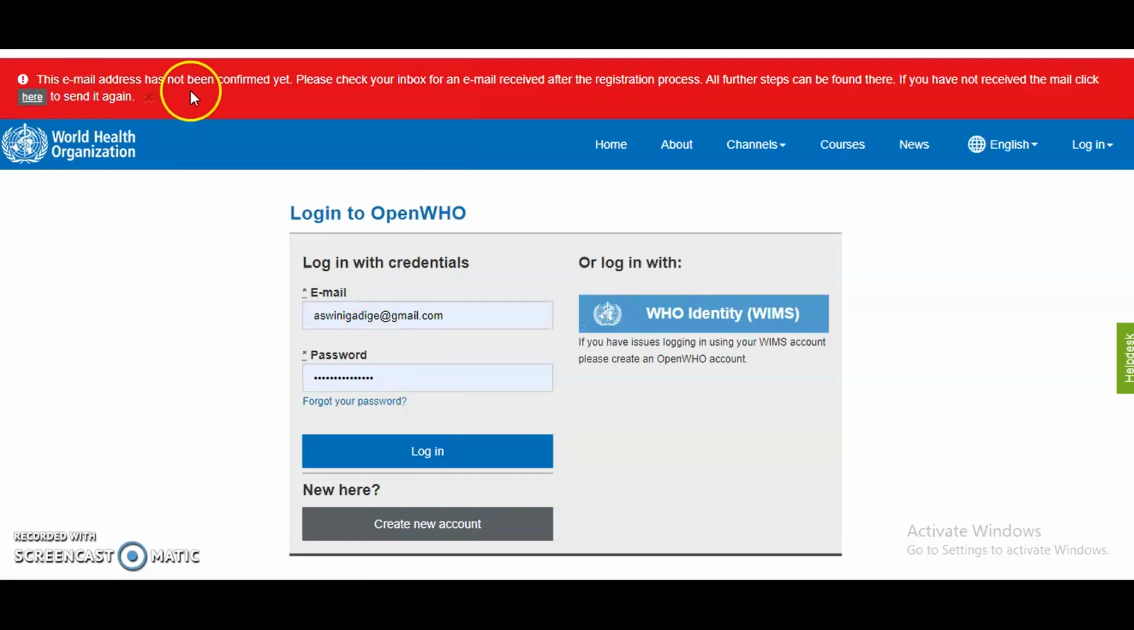It says this email address has not been confirmed yet. Please check your inbox for an email received after the registration process. All further steps can be found there. If you have not received the mail, click to send it again. That means the mail ID you provide here must be a working mail ID, because you have to verify it. The WHO will send one link to your mail, and you have to click on it. Then your mail ID will be verified, and only then will the login continue.